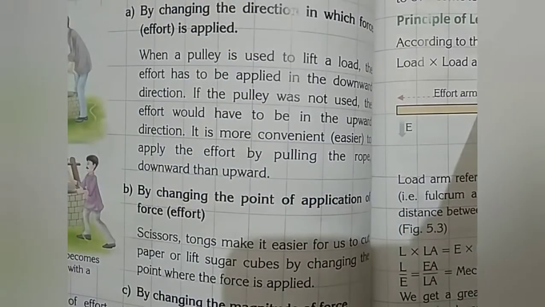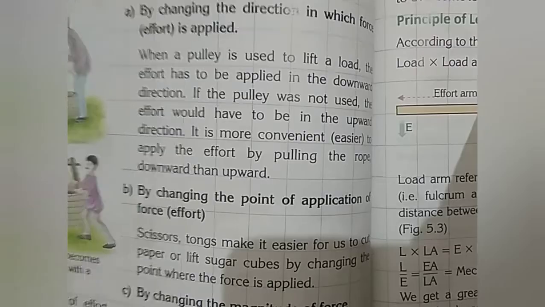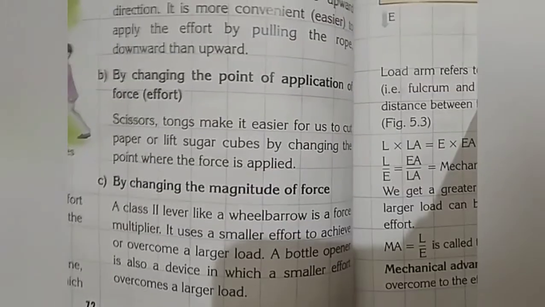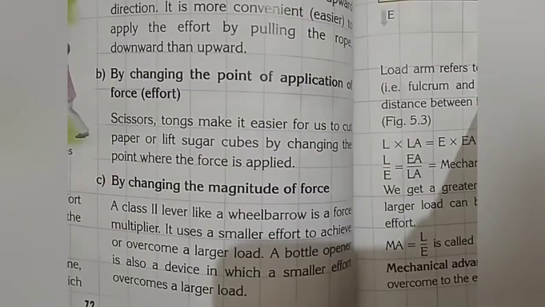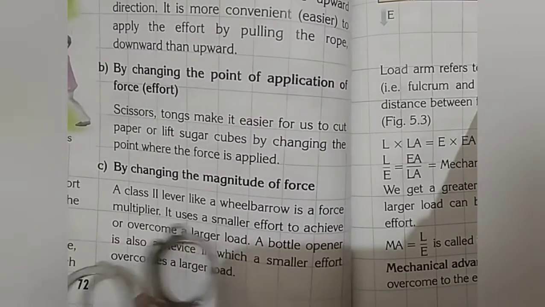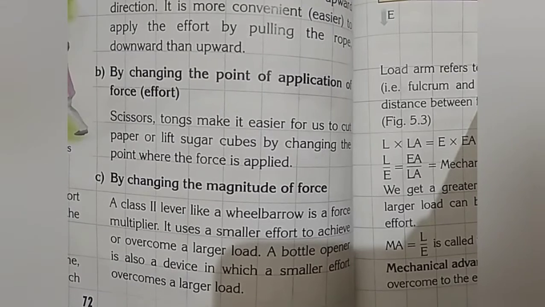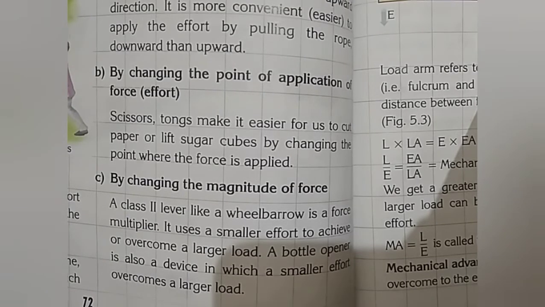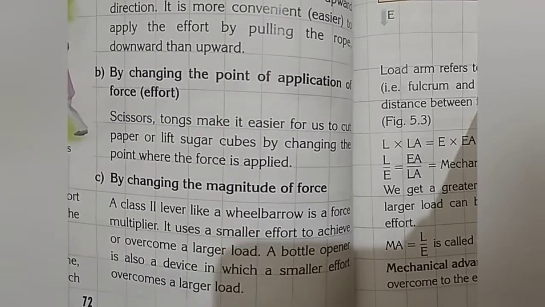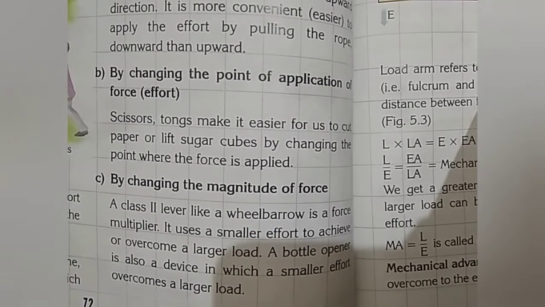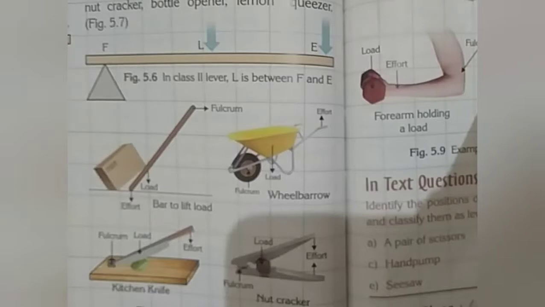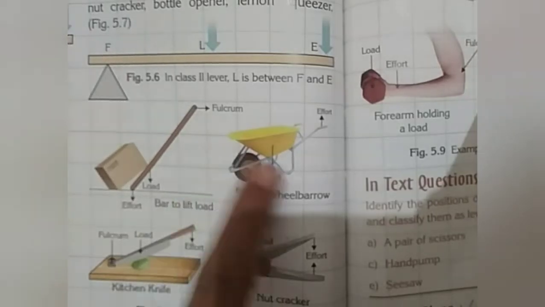Now third is by changing the magnitude of force. In this case, a small effort has to be applied to overcome a large load. As in the case of a wheelbarrow, I will show you the picture. As you can see here, the wheelbarrow.